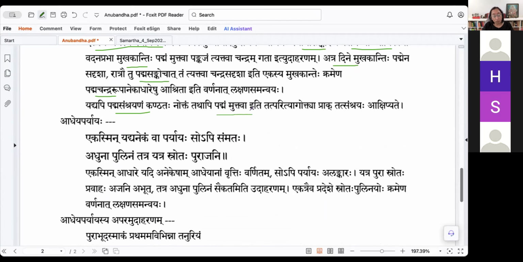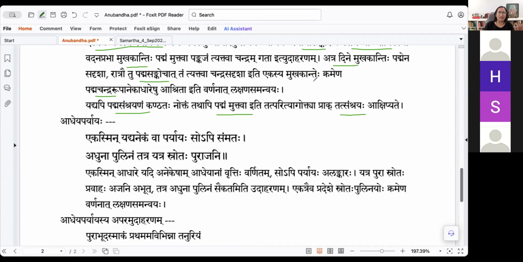Tathapi Padmam Muktva iti uktatvat. Parityagaha tu katham bhavet. Swikaranam purvam yatra vartate tatraiva parityagaha bhavet. Tasmadatra tat parityaga uktya prak tat samshrayaha akshipyate. So we come to understand that the prabha, the lady's face, the luster of the face, the beauty of the face must have existed in the lotus for it to have left the lotus and gone to the moon. Is that clear? So that is akshipyate. It is being suggested here.